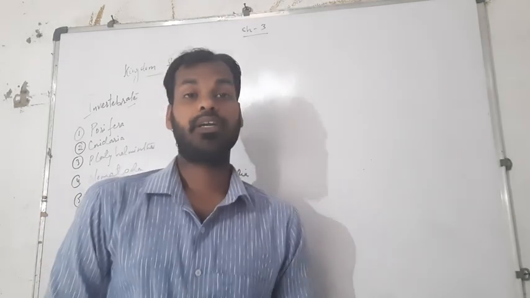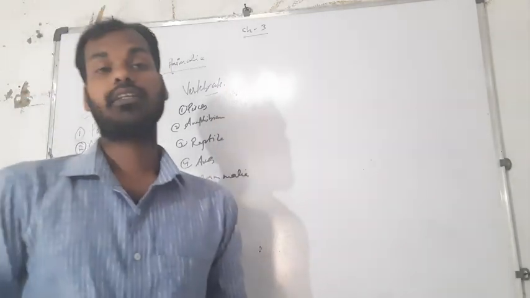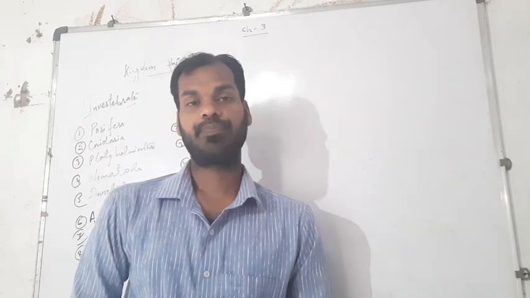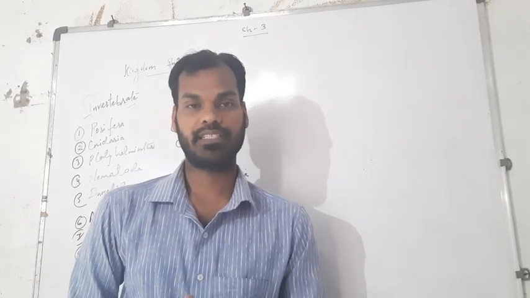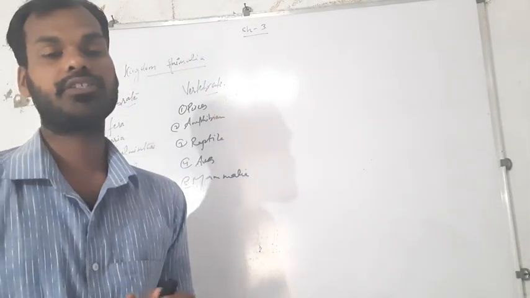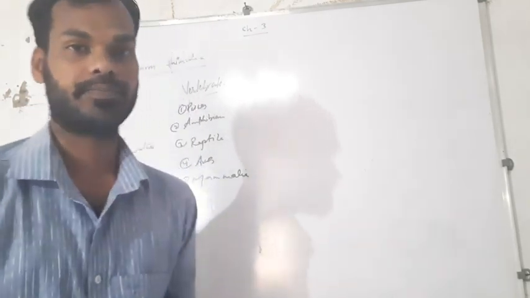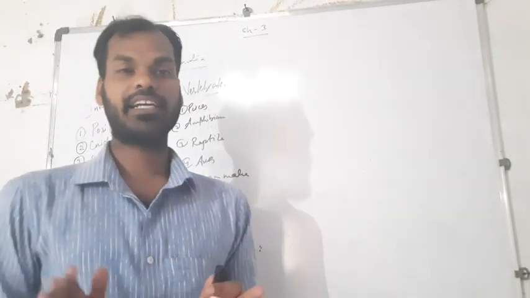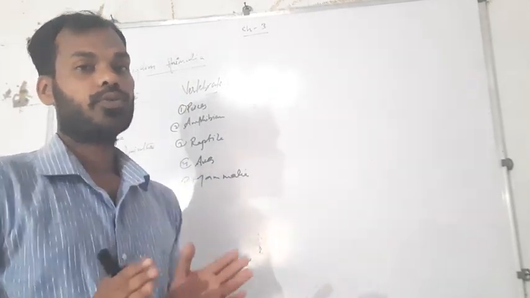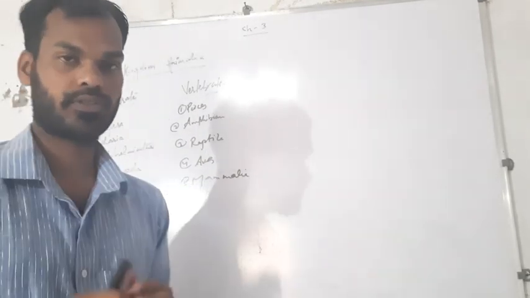Today I am here to start a new chapter, that is your chapter number 3, Kingdom Animalia. Like the previous kingdom, Kingdom Plantae, and the 5 kingdom classification which we have studied, this is another kingdom in which we have to study only about divisions of animal kingdom. Since the animal kingdom is too big, that's why R.H. Whitaker decided to divide the kingdom Animalia also into subgroups.